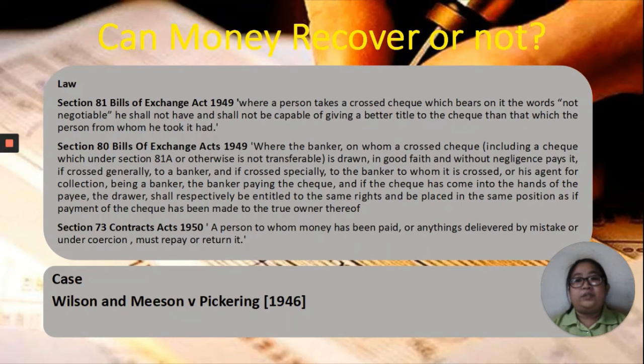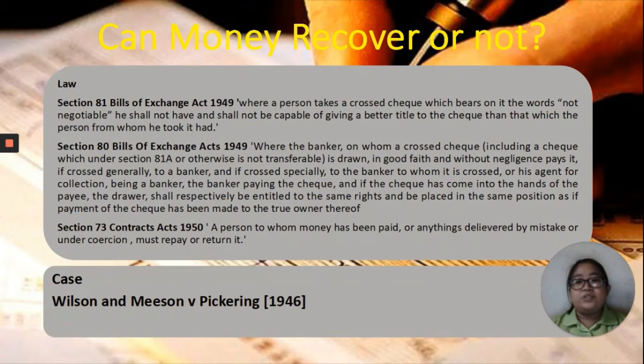Section 18 of the Bills of Exchange Act 1949: where the banker on whom a crossed cheque is drawn, in good faith and without negligence pays it, if crossed generally to a banker, and if crossed specially to the banker to whom it is crossed, the banker paying the cheque, and the drawer, if the cheque has come into the hands of the payee, shall be entitled to the same rights and be placed in the same position as if payment of the cheque had been made to the true owner.